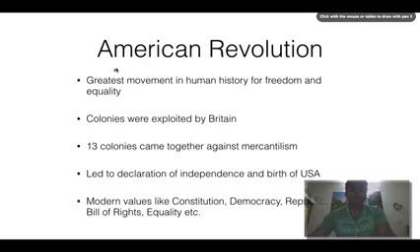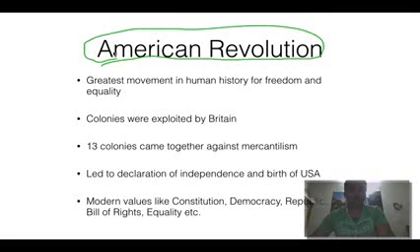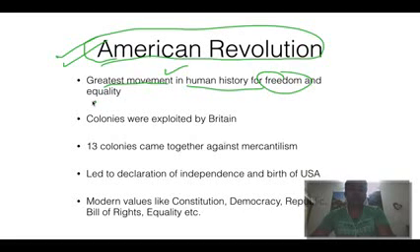First thing first, since I got good marks in paper 1, I know my stuff about American Revolution. I wrote an awesome answer. Those answers which are relevant for the examination, I'll be covering within 10-15 minutes. So here we start. It was literally the greatest movement ever in human history for freedom and equality. First time ever a colony revolted against their masters on such a grand scale.